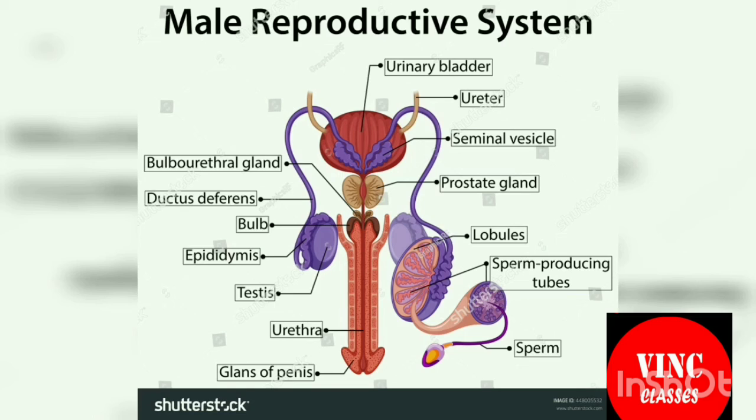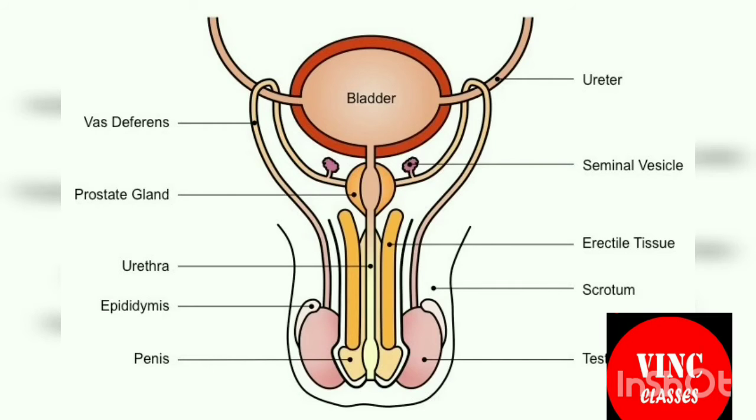This is your bulbourethral gland. Another one is the prostate gland. It is a walnut-sized structure located below urinary bladder in front of rectum. Next is the vasa deferens. It is a long muscular tube that travels from the epididymis into the pelvic cavity behind your bladder. The function of vasa deferens is transport mature sperm to the urethra. There are the ejaculatory ducts which is present between the fusion of vasa deferens and seminal vesicle.